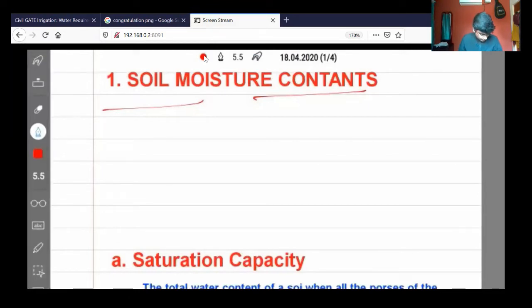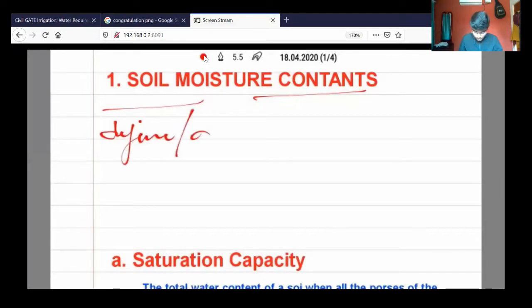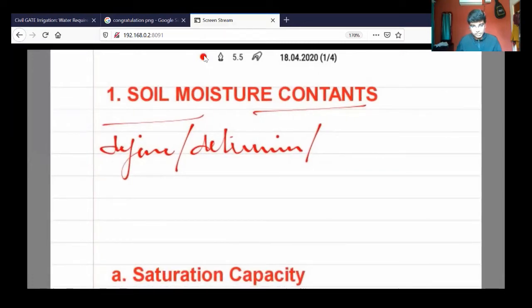So why is it required? The purpose of soil moisture constants is to define the relationship, or to determine how the water or moisture present in the soil is going to affect the growth of the plant or the yield of the plant. All these things are required to be understood by using the soil moisture constants.